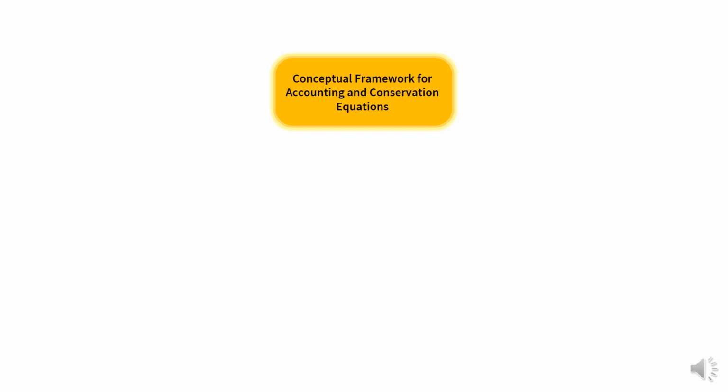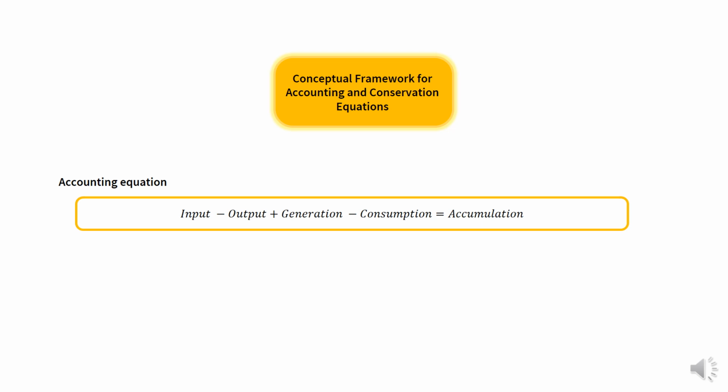Mathematically, we illustrate both the concepts of accounting and conservation in governing equations. For the accounting equation, we can write input minus output plus generation minus consumption is equal to accumulation.